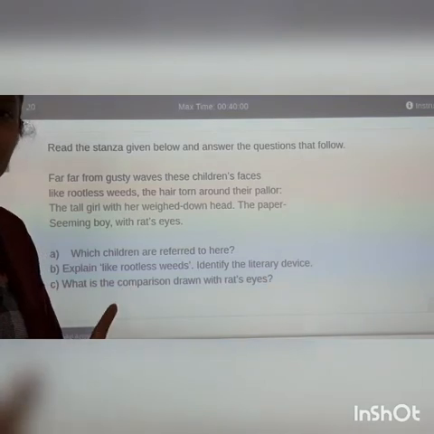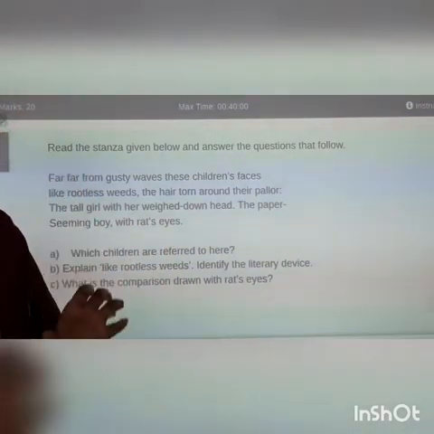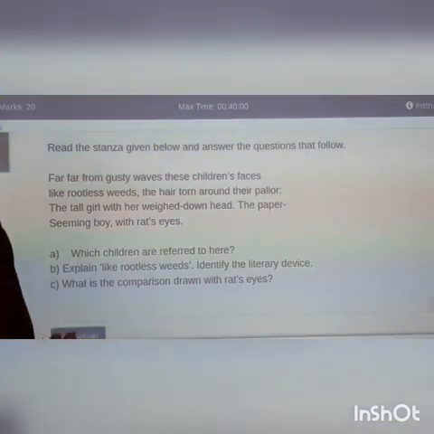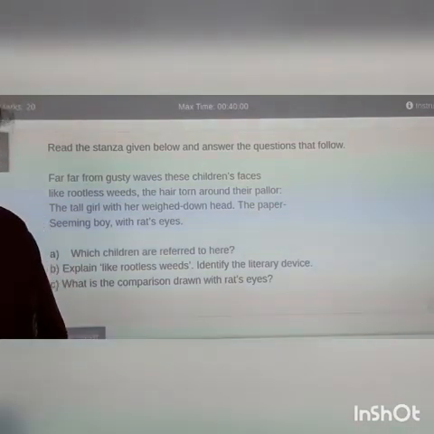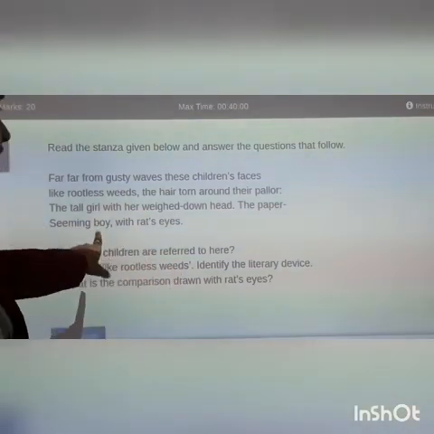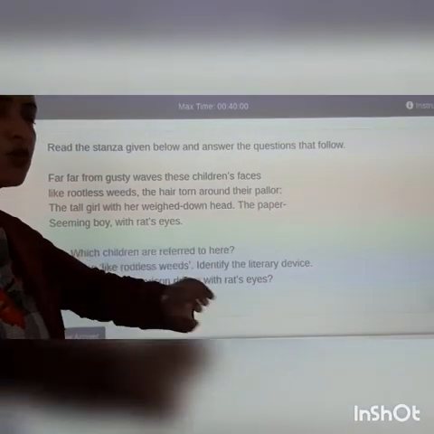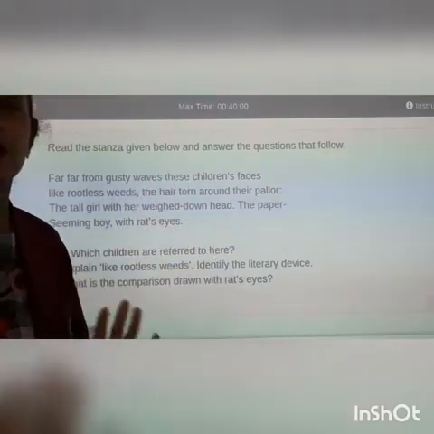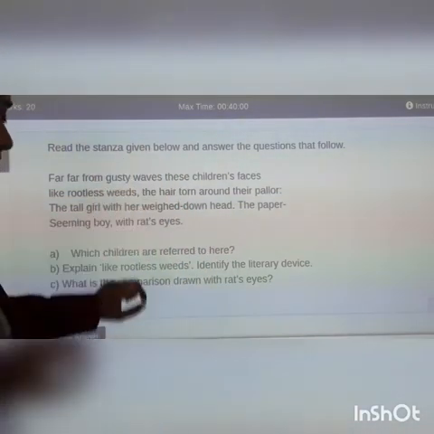With rat's eye, right? His eyes are just like the eyes of the rat. The eyes of a rat are always in search of food, right? The same way here the poet has said, this paper-seeming boy who is very thin, his eyes are also in search of something or the other, right? So this is the first stanza.